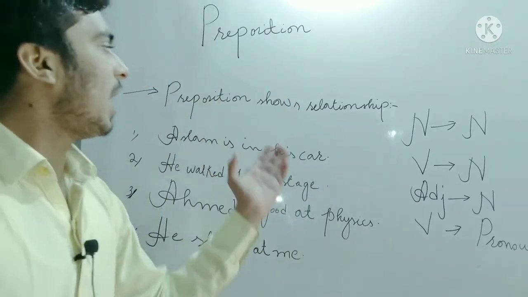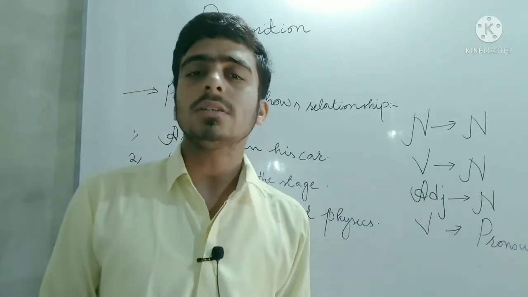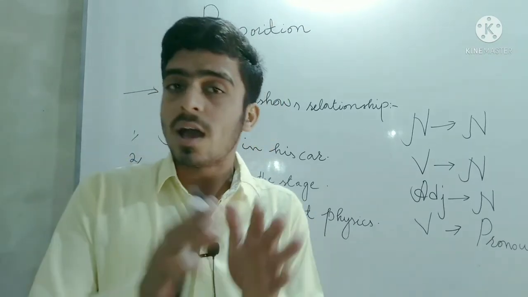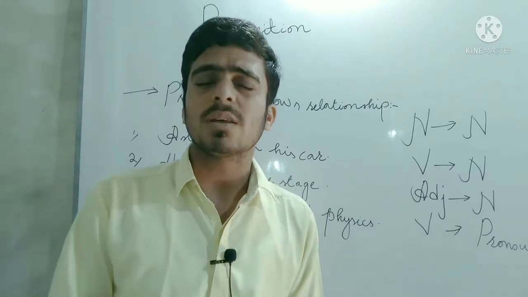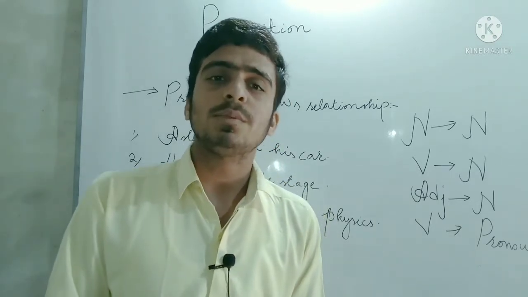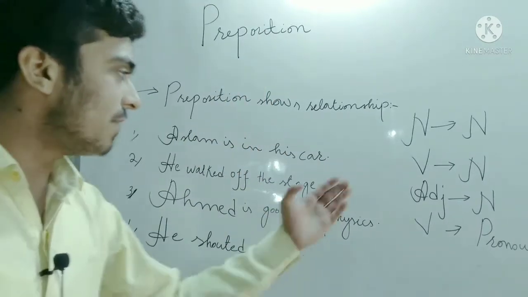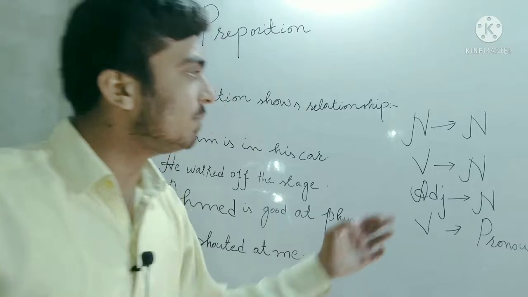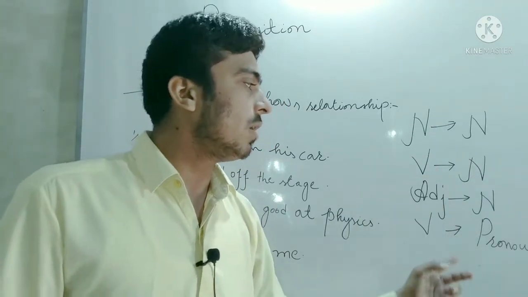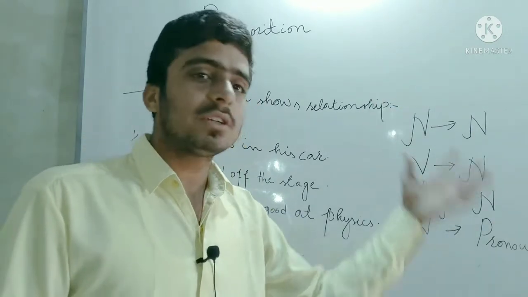First of all, I am going to tell you what a preposition is. A preposition is a word which shows the relationship of a noun or pronoun, or a verb plus noun, adjective plus noun, or any other parts of speech. You can say the preposition is a relating word. I have written that a preposition can show the relationship between noun and noun, verb and noun, adjective and noun, verb and pronoun. So I am going to explain all of these structures through examples.